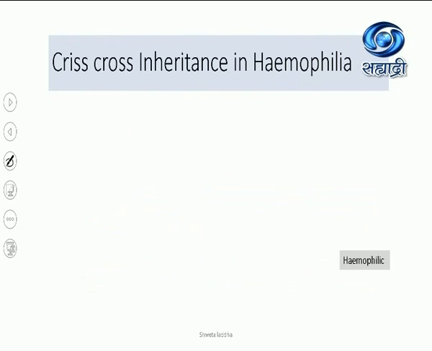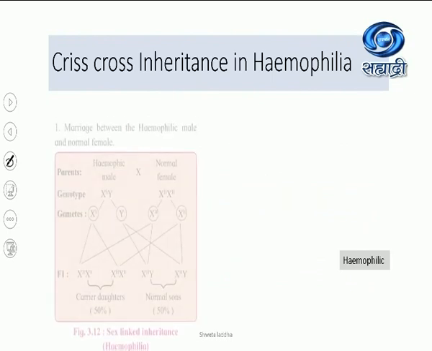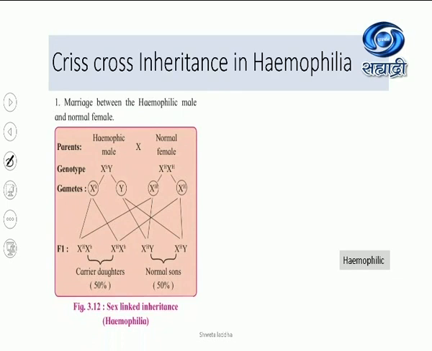Let us see how hemophilia is also represented by crisscross inheritance. Let us look at the first picture. If we are seeing a marriage between a hemophilic male and a normal female, a hemophilic male means what? X with small h. Look at that. Normal female.